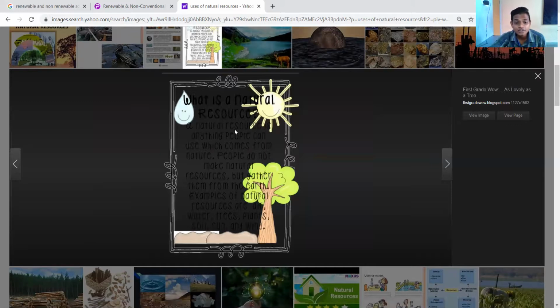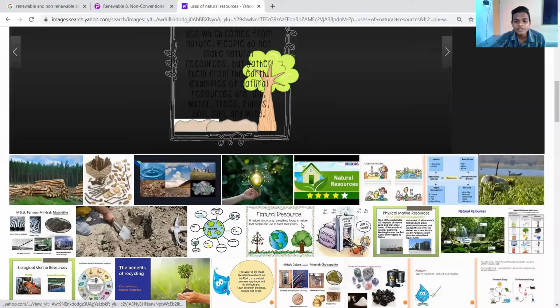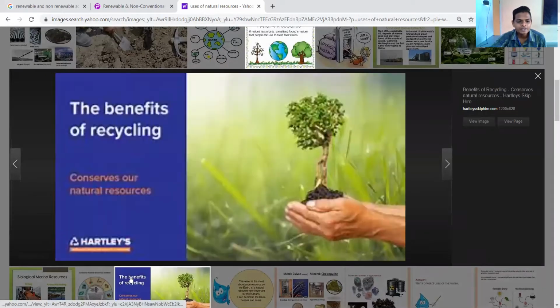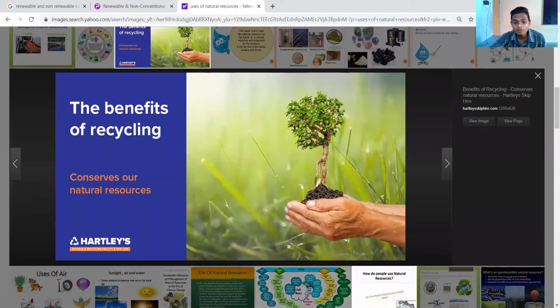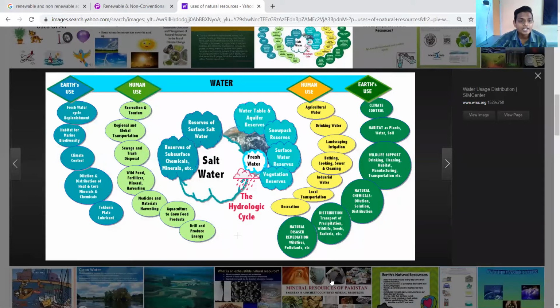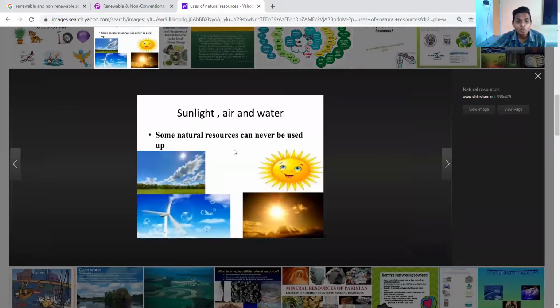Natural resources are helping us in many ways, dear students. You can see the benefits here. Recycling, that we have to do again. Water, human use, recreation, tourism, salt water, the hydraulic cycle, human use, earth use. Then sunlight, air, water: some natural resources can never be used up.